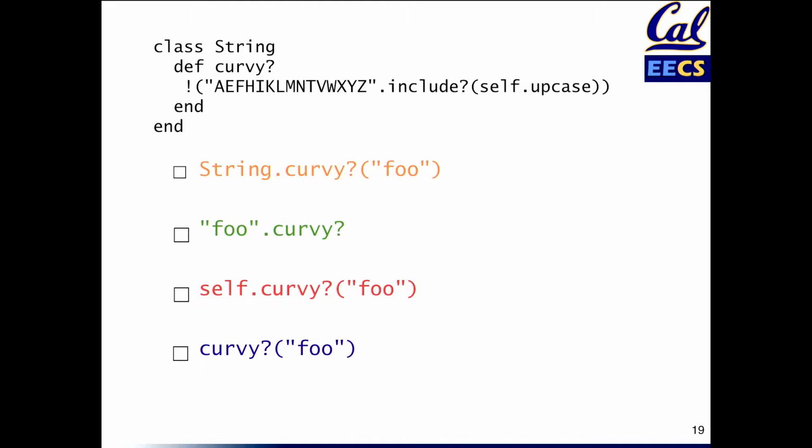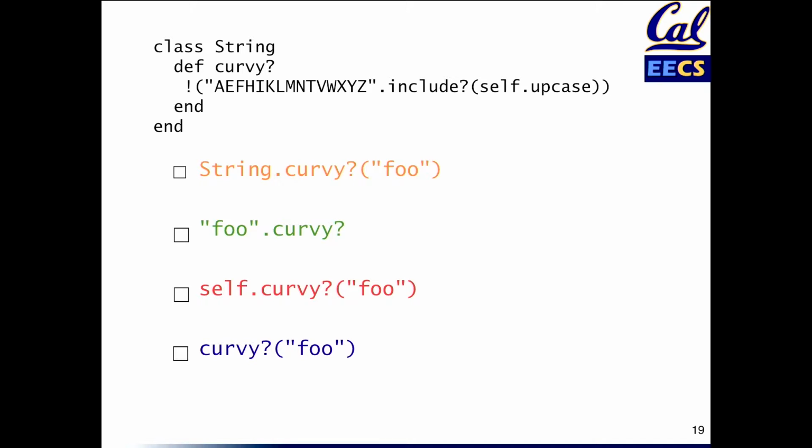With all that in mind, let's ask a question about instance variables and their friends. Let's hypothetically assume, and in a moment we'll show that this is not hypothetical, you could really do this, that we could add stuff to Ruby's built-in string class. Here's a super useful method called curvy that basically will return true if the uppercase version of the string includes,